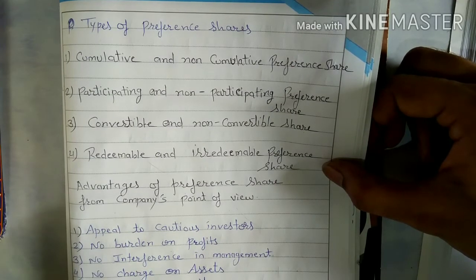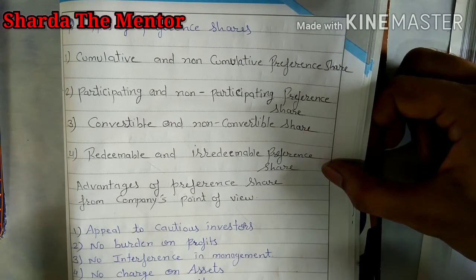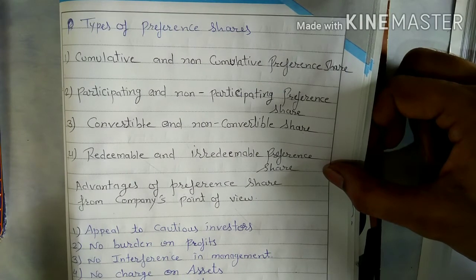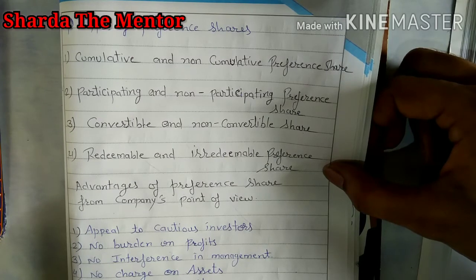For the purpose of understanding, we can take an example. You have invested in a company 1 lakh rupees. Whatever share you bought, that is cumulative preference share. Suppose in year 2020 company is not able to get the profit, so they are not distributing dividend this year. So next year, in 2021, if you have invested 1 lakh rupees, you will get 20,000 as a dividend in 2021, which includes 10,000 for 2020 and 10,000 for 2021. So that is called cumulative preference share.